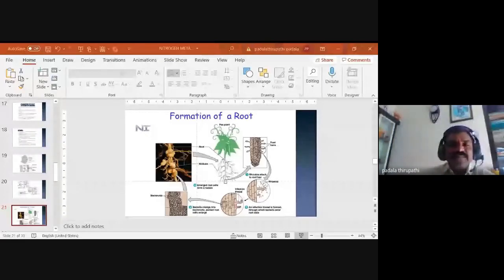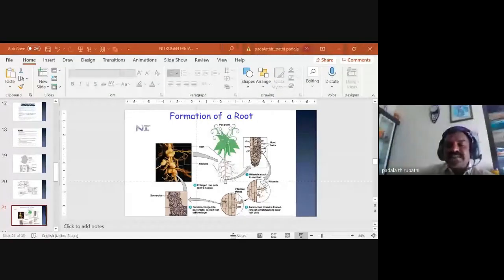Before the production of the root nodules, the bacteria reach the rhizosphere or root hair, and the root hair becomes curved or deformed; that is the infection thread. Through this tubular infection thread, a number of bacteria are able to enter into the root region, that is the cortical region.